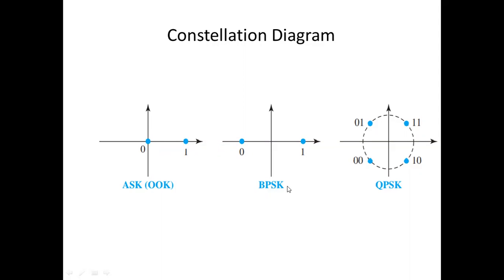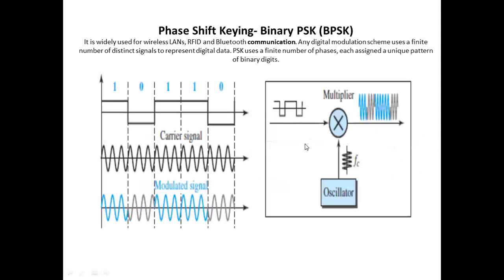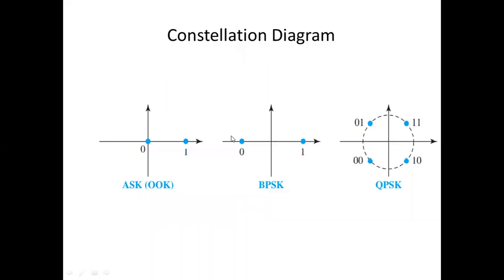Whenever you had the one signal, it was represented by the positive polarity. In BPSK, we have the concept of non-return to zero. And in NRZ, we have seen the zero signal is represented by negative polarity and the one signal by high polarity. So this way the constellation is there. Constellation means the occurrences of the signal in a quadrant at a specific degree.